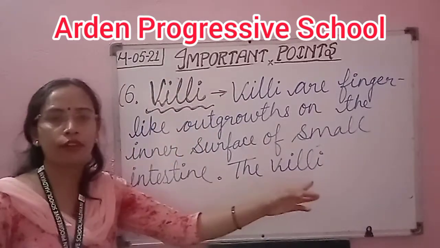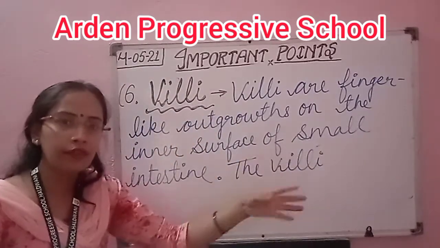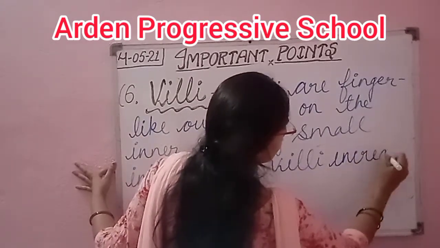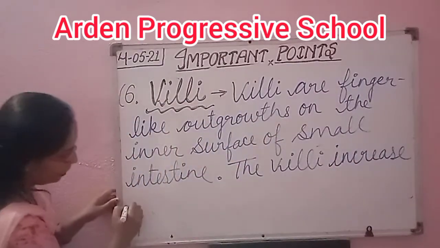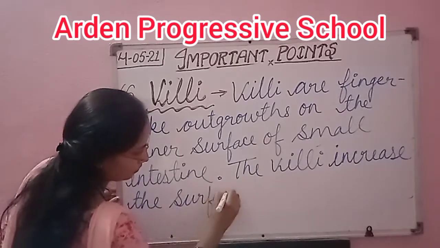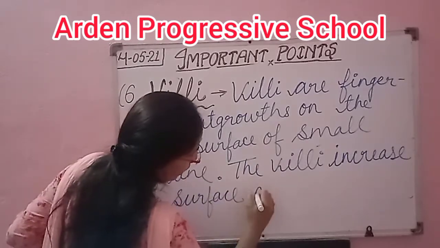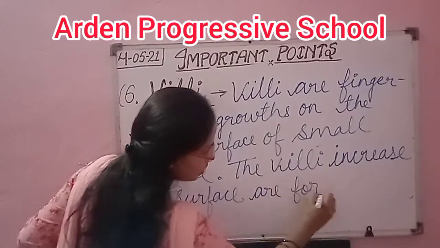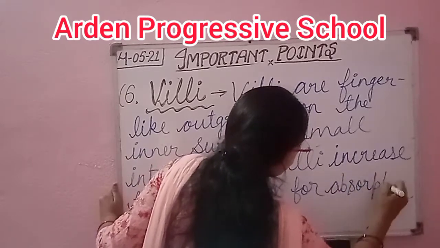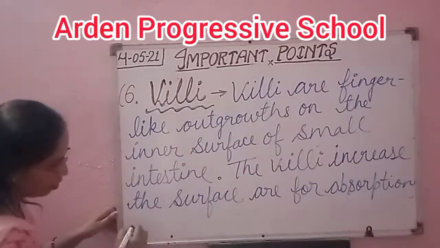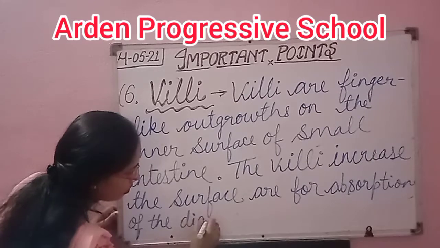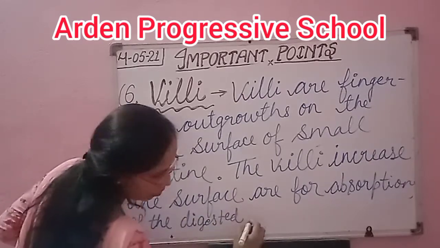Now I am going to write the function of the villi. The villi increase the surface area for absorption of the digested food.